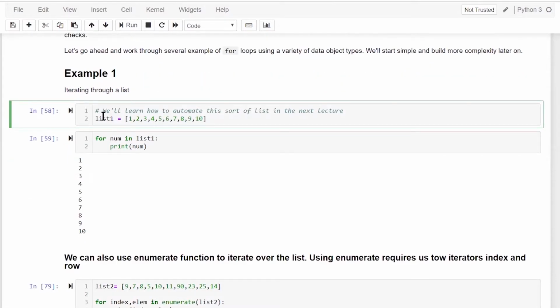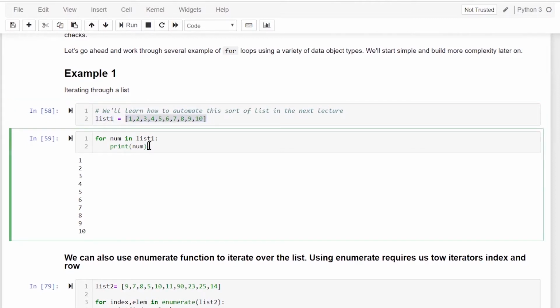For example, let's say we have a list variable which is a sequence of integers from 1 to 10. I want to print out these numbers in sequence. So I write for followed by a space, then num, or whatever name you want, like ABC in list, then print ABC.